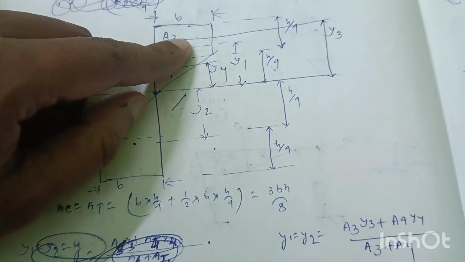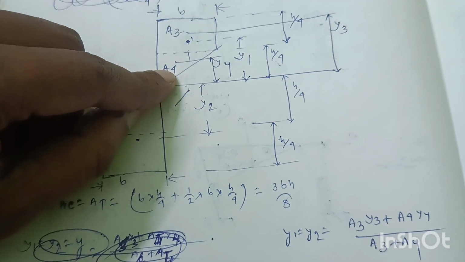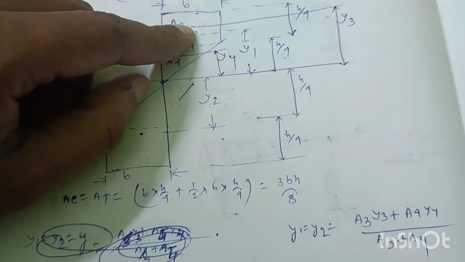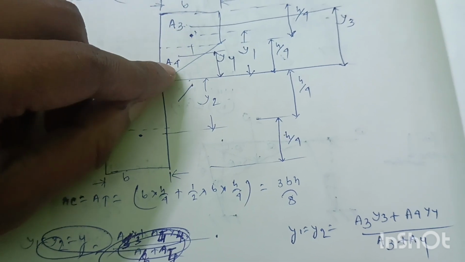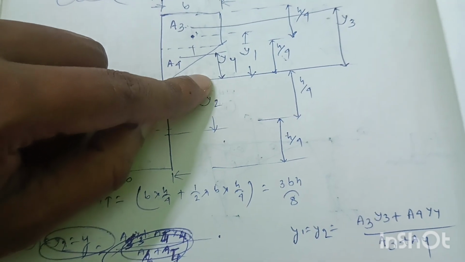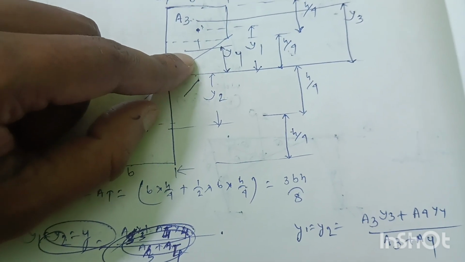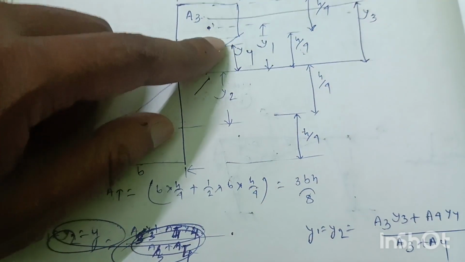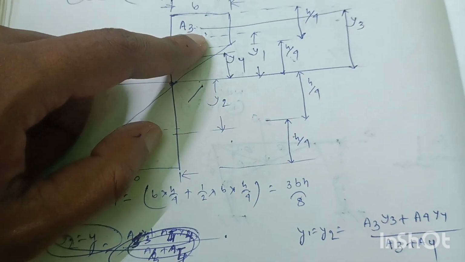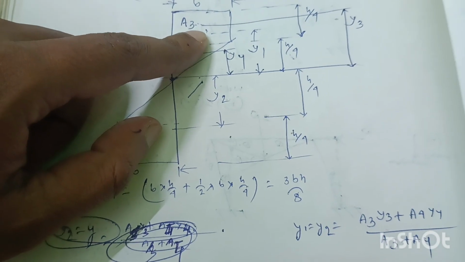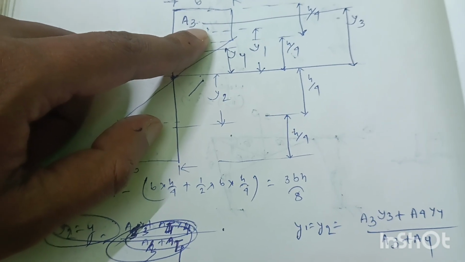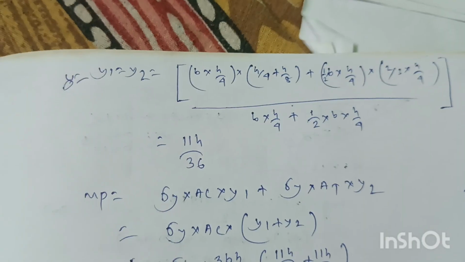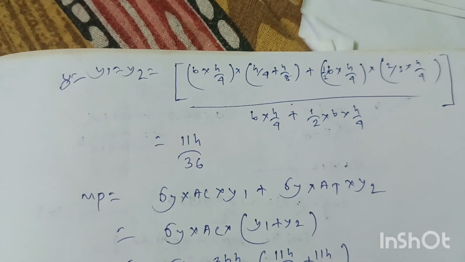Suppose this portion area is A3 and this portion area is A4, and the distance between neutral axis and the CG of this section is Y3, and the distance between neutral axis and the CG of this triangular portion is Y4. So we know the formula for center of gravity from neutral axis will be (A3 Y3 plus A4 Y4) divided by (A3 plus A4). So by this formula we will get Y1 equal to Y2 equal to 11h by 36.